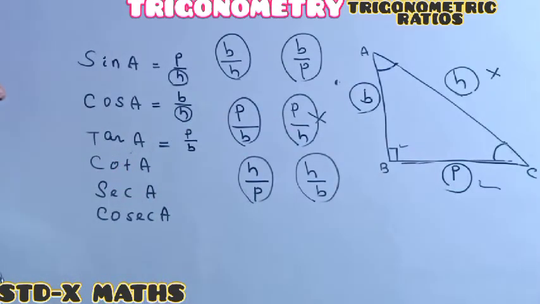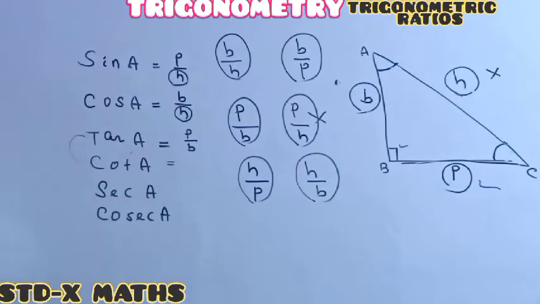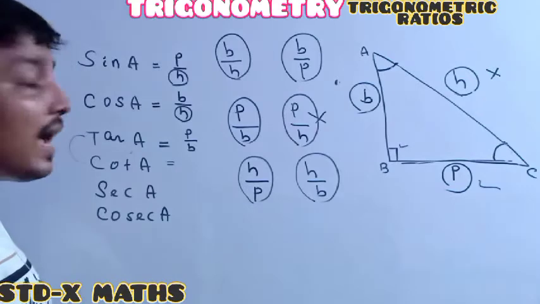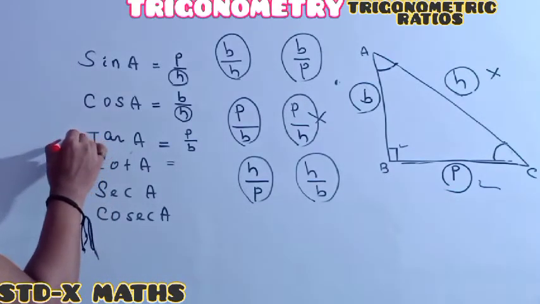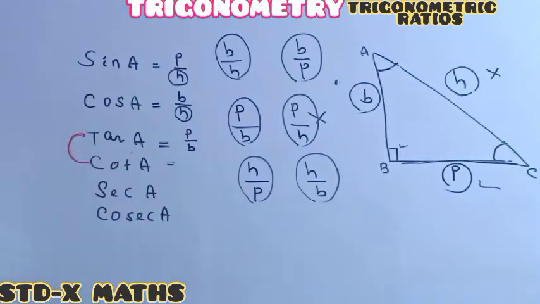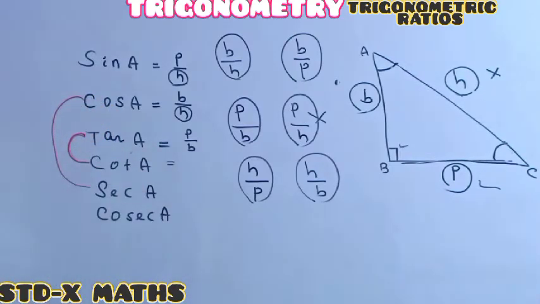Understood perfectly? Listen, from the cot, everyone see one of the things I am showing. Remember one thing: tan and cot both are reciprocal of one another. Cos and sec both are reciprocal of one another.